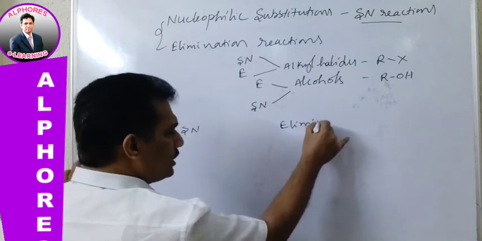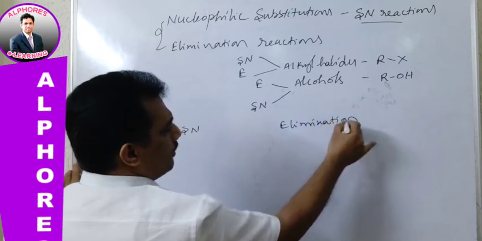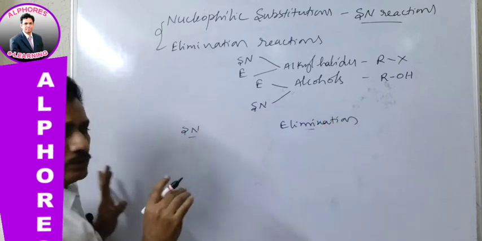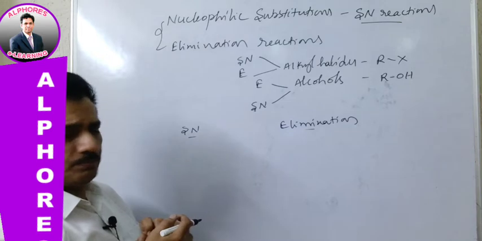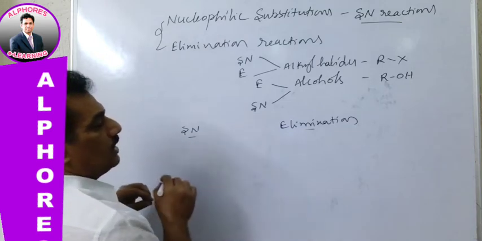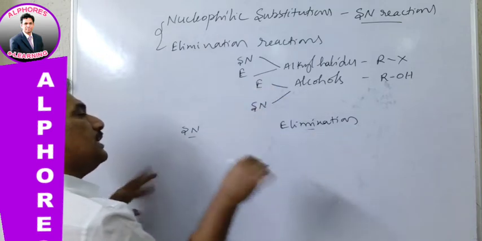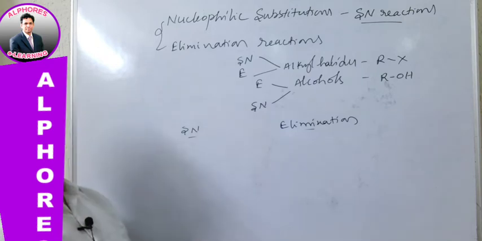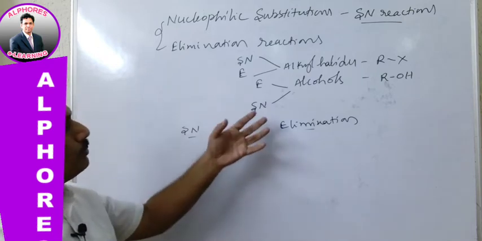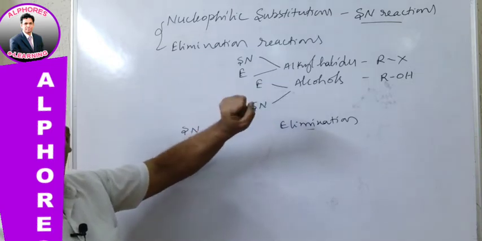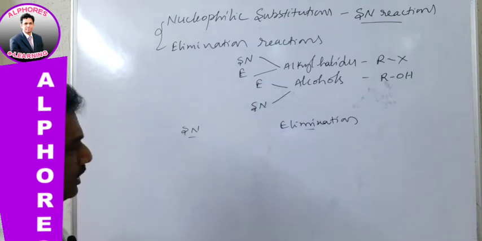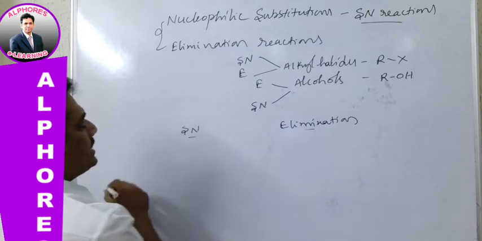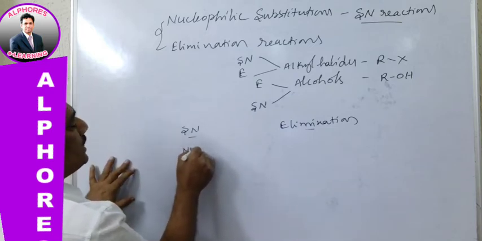What we require, that much I will discuss here, because I do not intend to make you confused, just to clear the confusion. SN and elimination: why are both of these happening in any reaction? Why are both present together as the characteristic properties of alkyl halides or alcohols? Let me explain. It is because for SN reaction, a nucleophile is required.